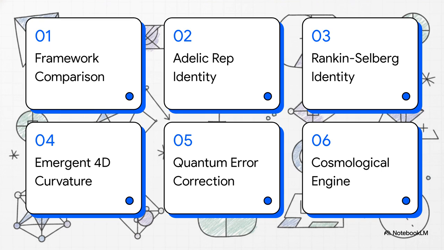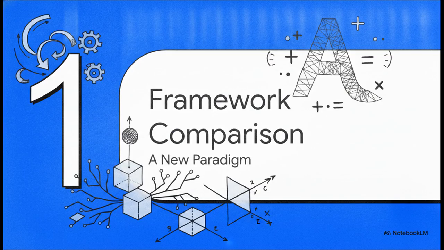today. Framework comparison, the Adelic representation identity, the Rankin-Selberg lattice identity, emergent 4D Ricci curvature, universal quantum error correction, and finally, we'll tie it all together with the cosmological engine. All right, Section 1, Framework Comparison. Let's look at the paradigm shift here.